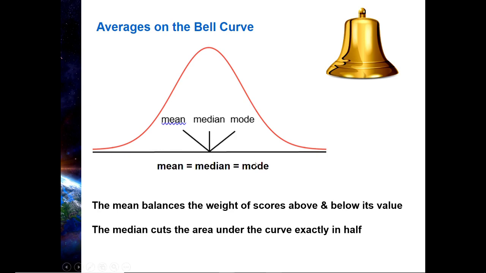And the mode is probably the easiest to understand because the mode is just the most frequent score, right? So what you do is locate the highest point of the curve. This axis is representing frequency, so you go up to the highest point, draw a line underneath, and guess what? It's right smack dab in the middle, right? So this is why the mean, the median, and the mode are all the same. All the same score.